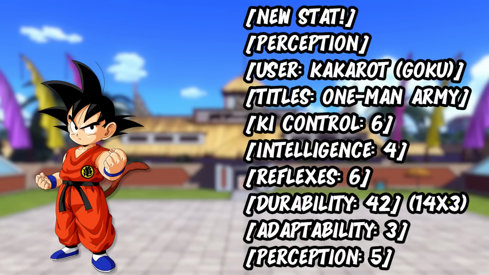Titles: One Man Army, Ki Control 6, Intelligence 4, Reflexes 6, Durability 42, 14 times 3, Adaptability 3, Perception 5.